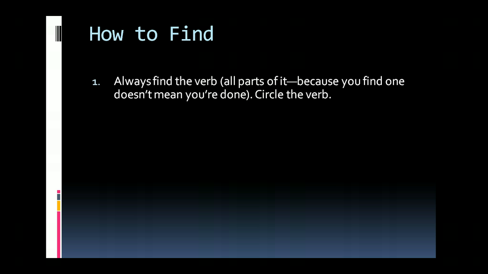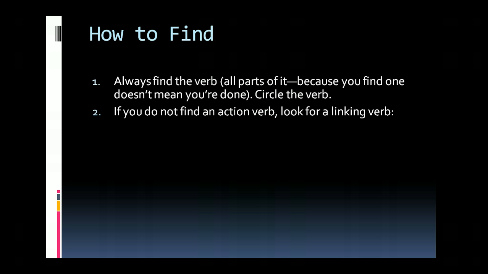Anyway, back to grammar. When you find the verb, circle the verb. It stands out more. Second step, if you do not find an action verb, look for a linking verb. Most people are more confident finding action verbs. Great. But if you don't find one, there still has to be a verb if it's a complete sentence. So, no action verb, and look for linking verbs.